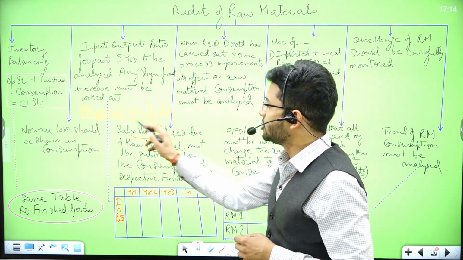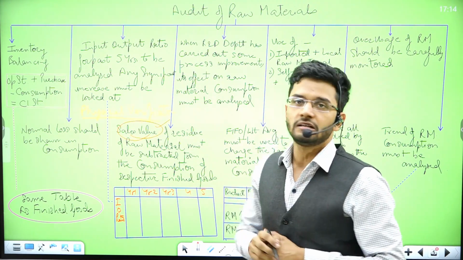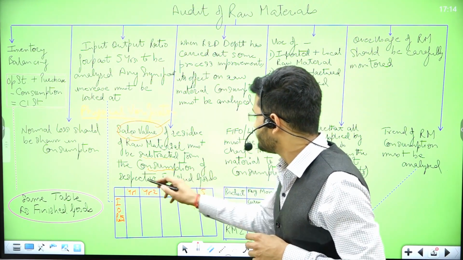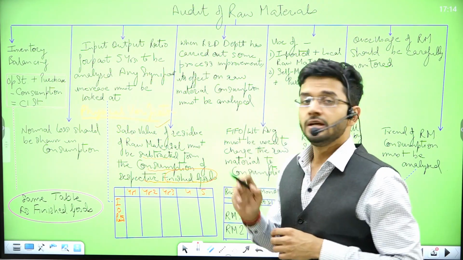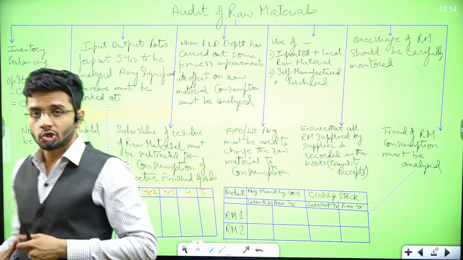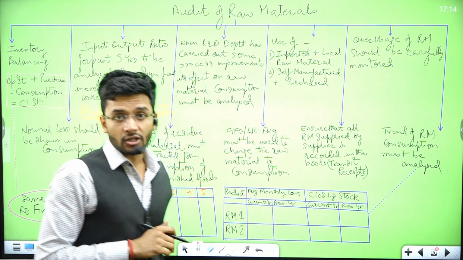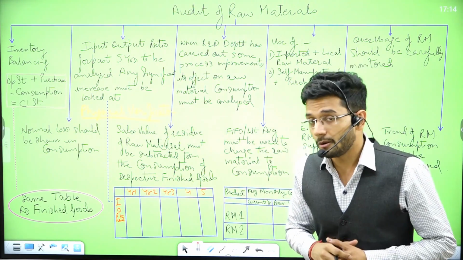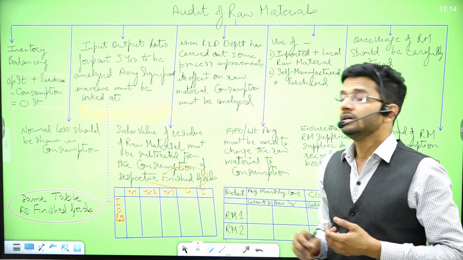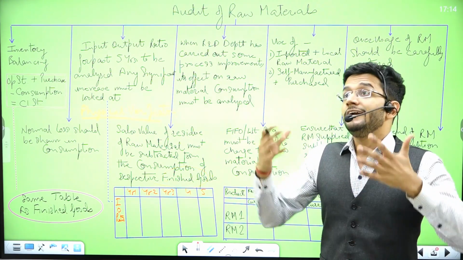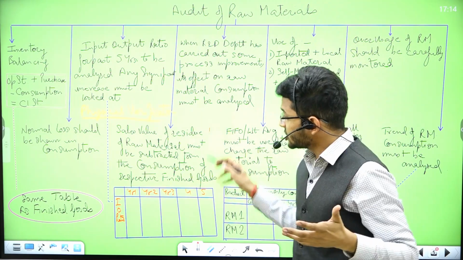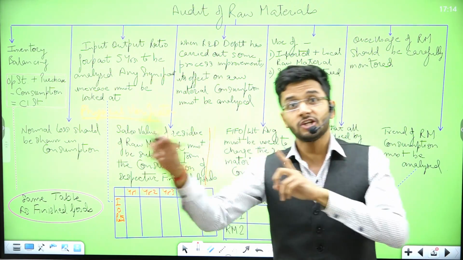By selling that wood dust, there is some sales value which is extracted, and that sales value must be subtracted from the consumption of the respective finished goods. Whichever finished good the raw material is used in, the sales value of the residuary of the raw material should be reduced from the consumption of that particular finished good itself. This was the situation where one raw material is used in one finished good.